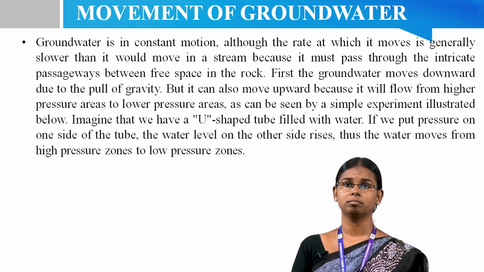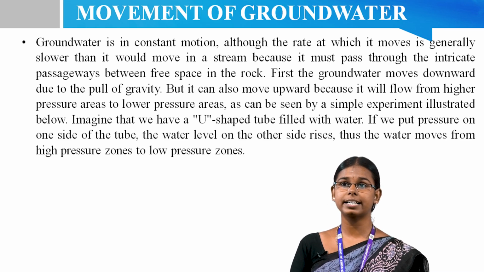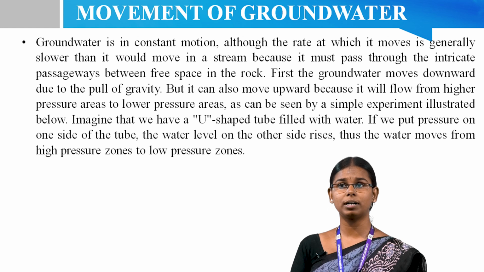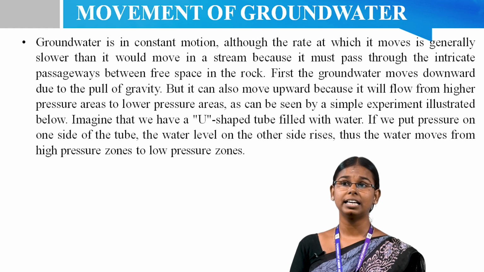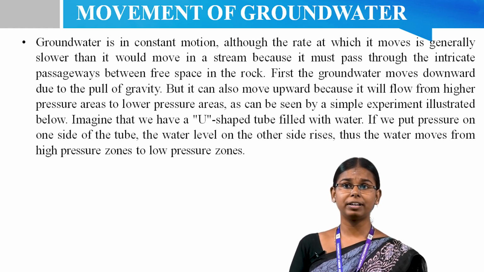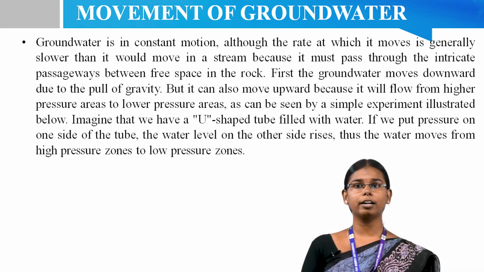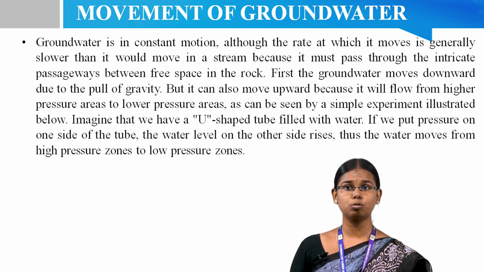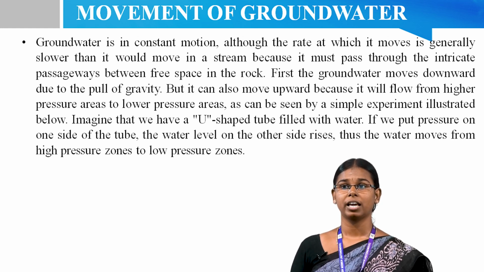Movement of groundwater. Groundwater is in constant motion, although the rate at which it moves is generally slower than it would move in a stream because it must pass through the passageways between the free space in a rock. First, the groundwater moves downward due to the pull of gravity, but it can also move upward because it flows from higher pressure areas to lower pressure areas, as can be seen by a simple experiment illustrated below. Imagine that we have a U-shaped tube filled with water.